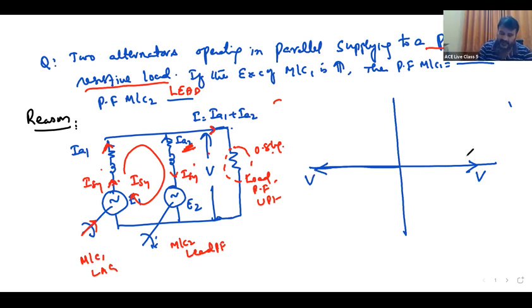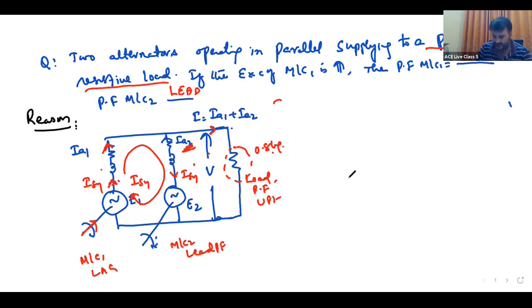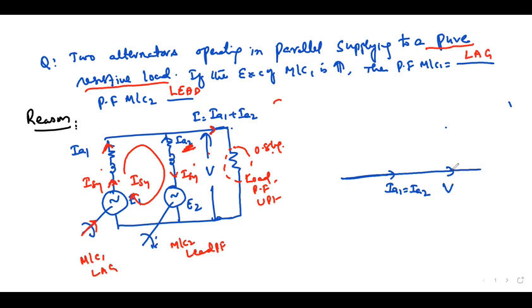Or else, if you want, you can take both on the same side also. Let me draw both on the same side. This is V. This is IA1 is equal to IA2, say. IA1 is equal to IA2, right? V is common. Then this is IA RA.